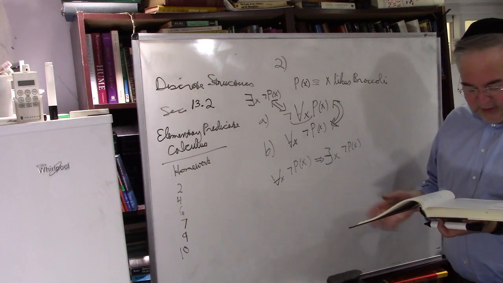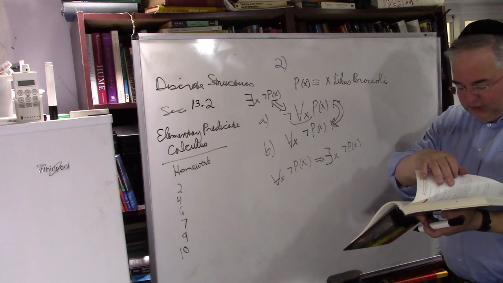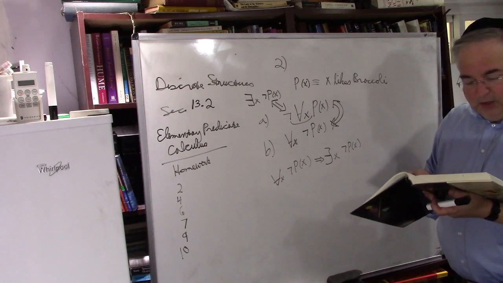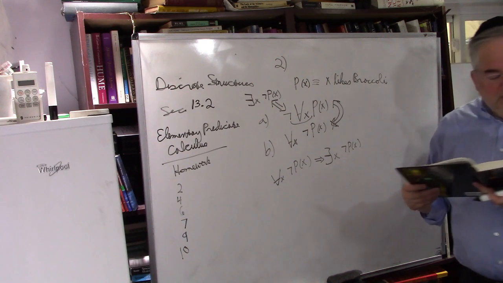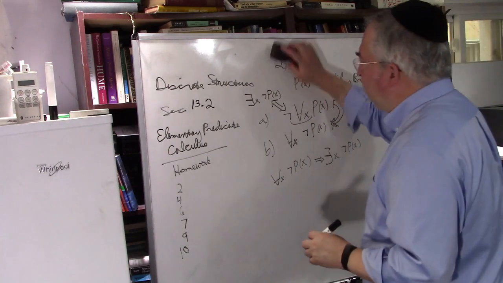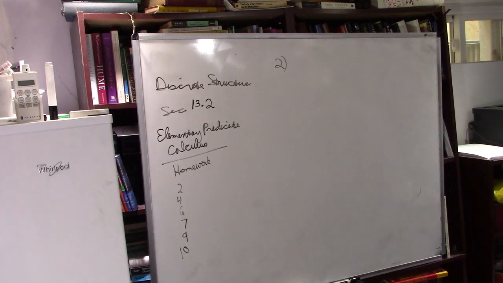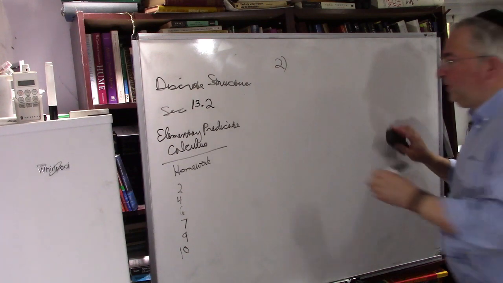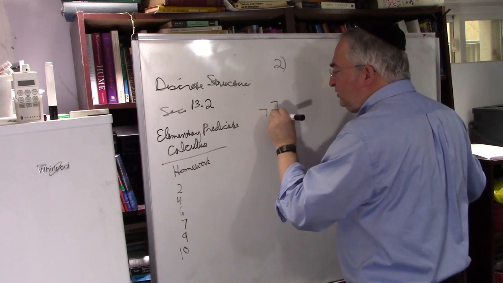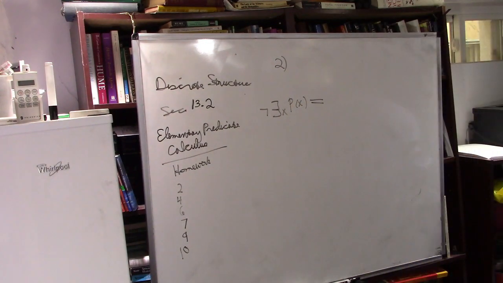Okay, D: write out the meaning of the rule 37b for this universe and P of X. 37b. So we're still doing number 2. 37b is, it's false that there exists X, P of X, if and only if...